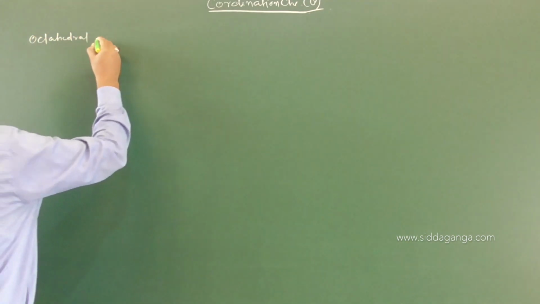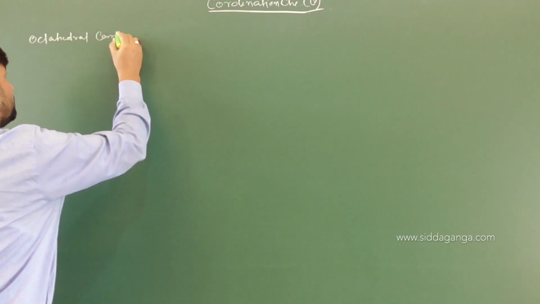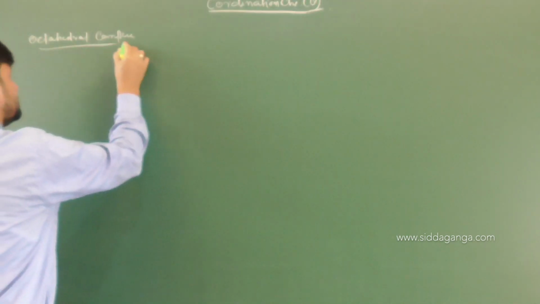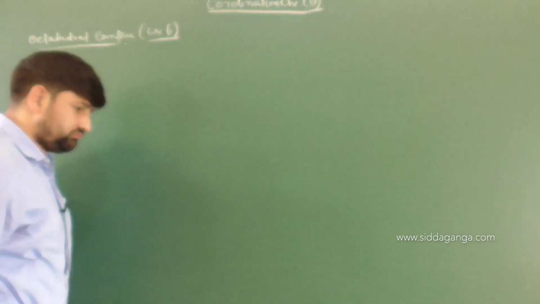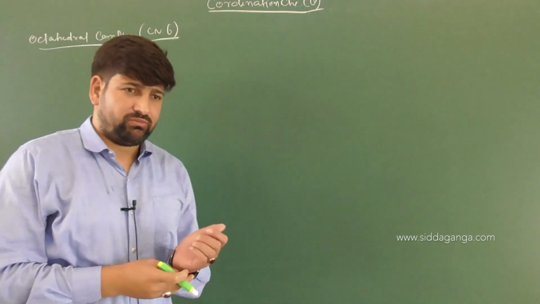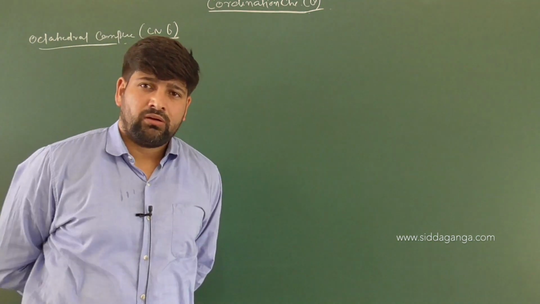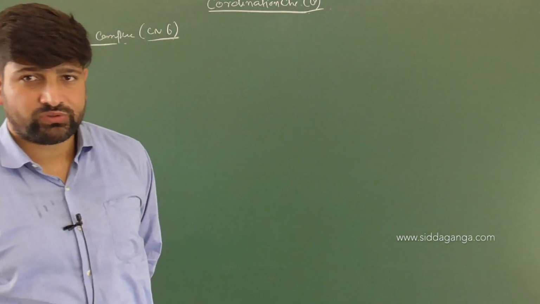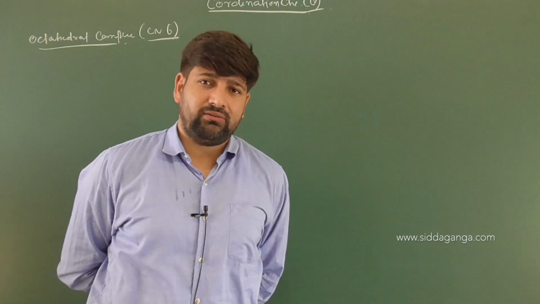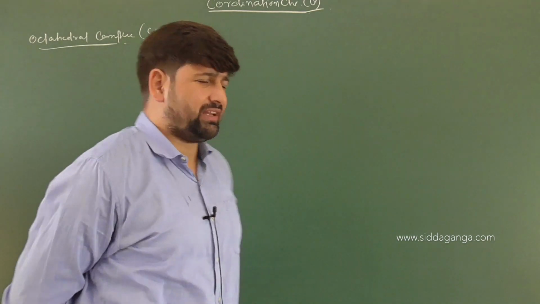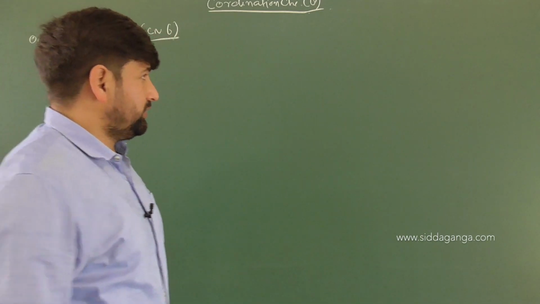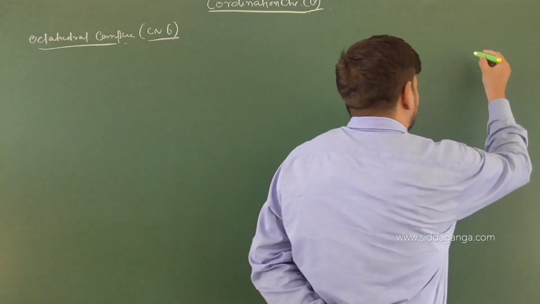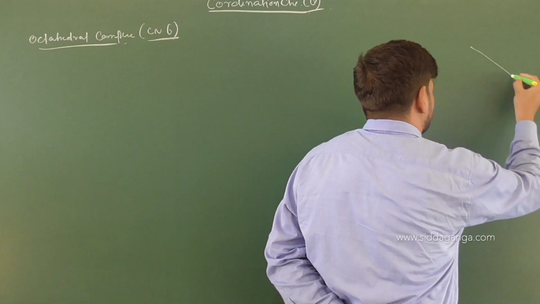octahedral complexes, that is coordination number 6. In coordination compounds with coordination number 6, whether geometrical isomerism will exist or not is very simple; we have discussed the reasons earlier. Now when we look at the shape of coordination number 6, it will be quite simple to analyze.